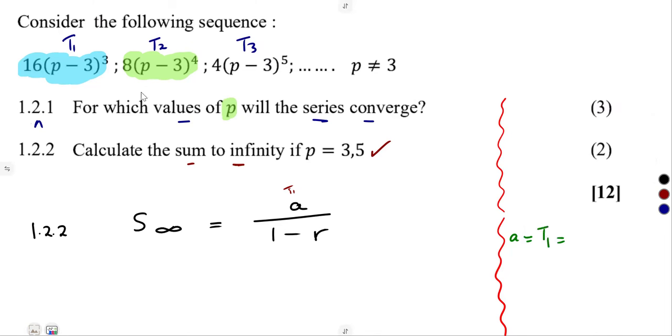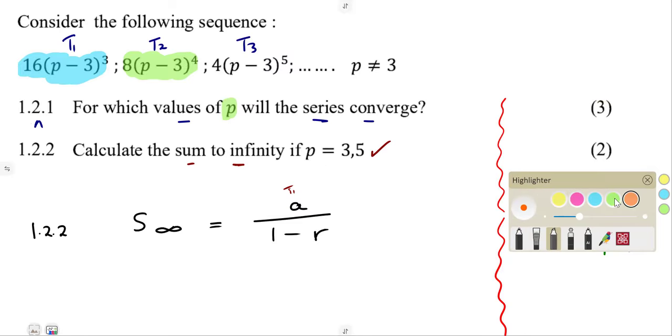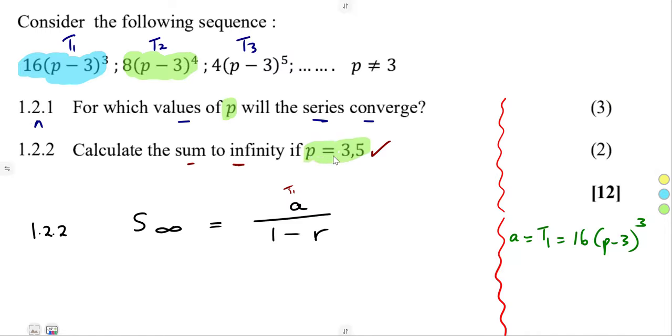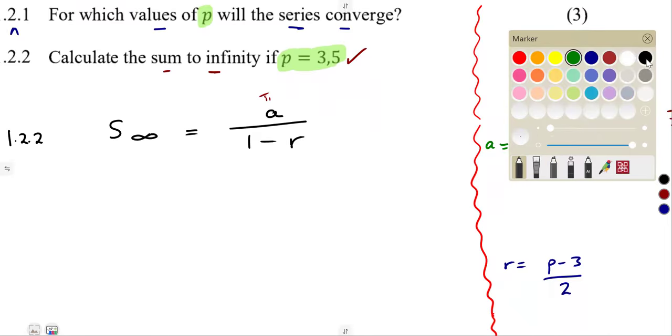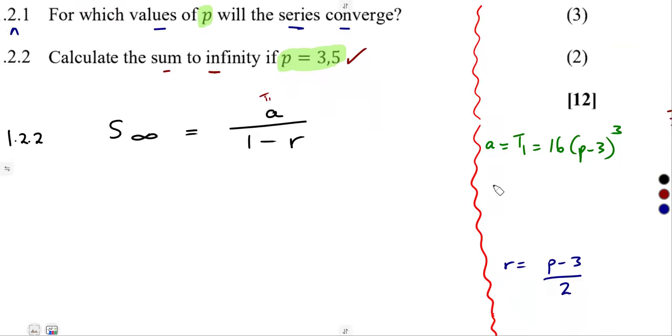Remember that's T1, 16 into P minus 3 to the exponent of 3. So with the value of P that we are given as 3,5, we are going to substitute that 3,5 in place of P. So A is equal to 16 into P, remember they said P is 3,5.